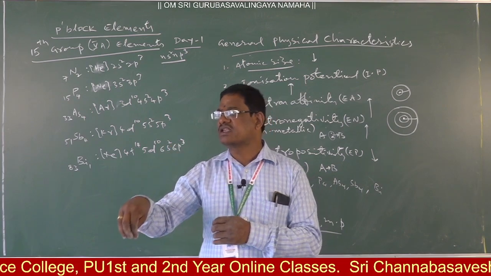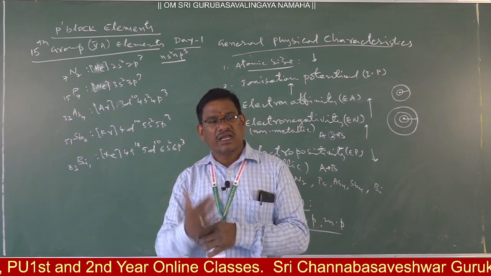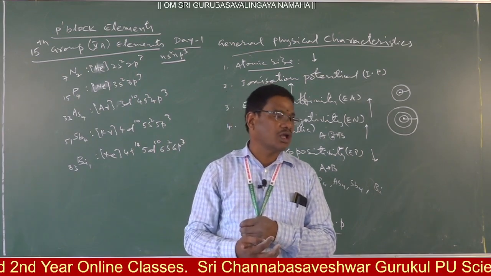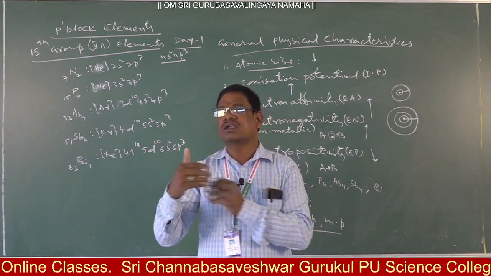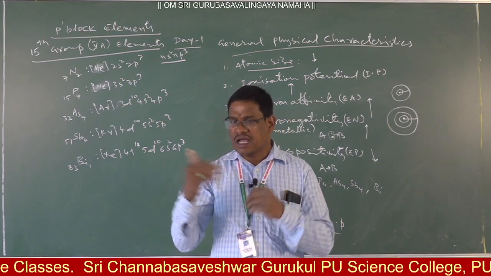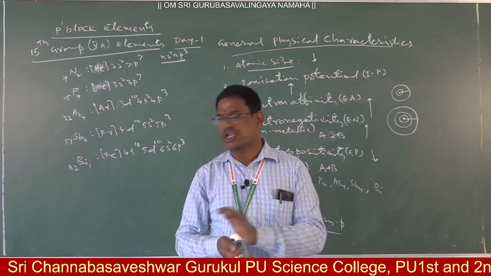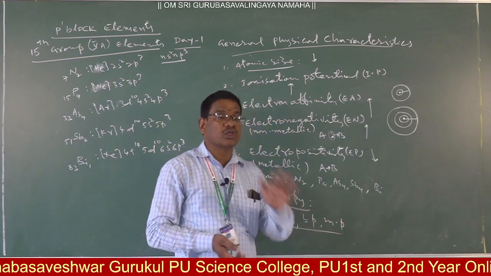What is the main reason for their increase? Size increasing. As the size of the atom increases, the space provided is more, so interactions increase, and to break them, more energy is required. In general, these increase as we move down the group.